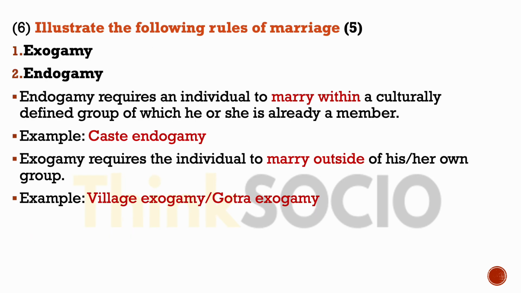Illustrate the following rules of marriage: exogamy and endogamy. Here we'll have to give the definitions of both these kinds of marriage. So, endogamy requires an individual to marry within a culturally defined group of which he or she is already a member. Exogamy requires the individual to marry outside of his or her own group, and we give examples to each. An example of endogamy would be caste endogamy that is practiced in India, and exogamy's example would be village exogamy or gotra exogamy that is practiced in India as well.